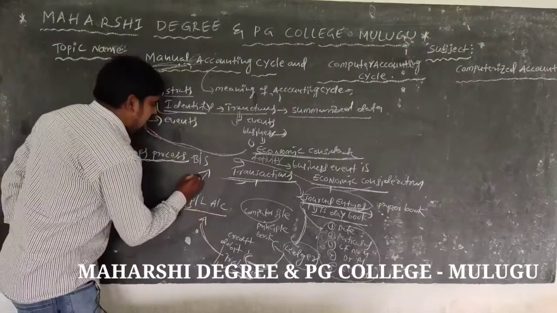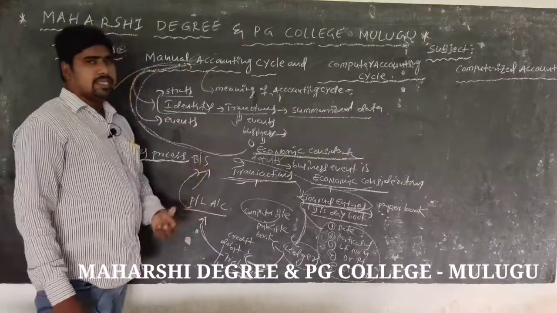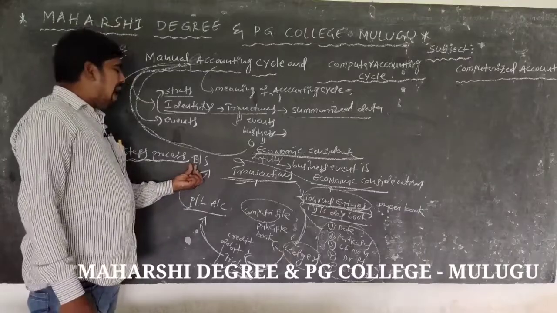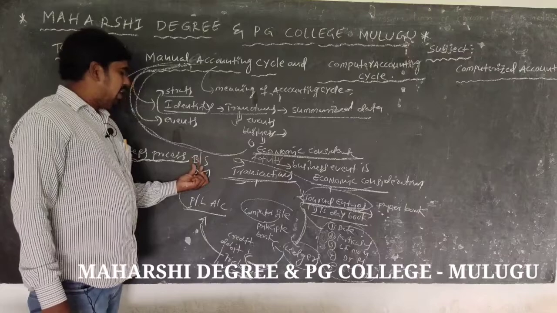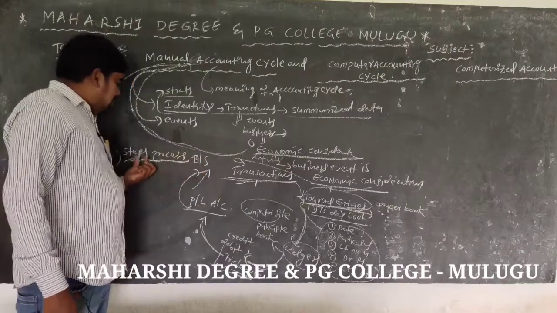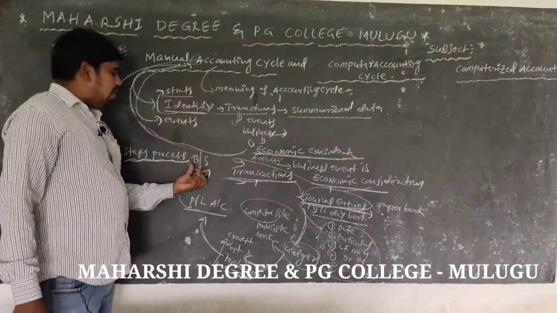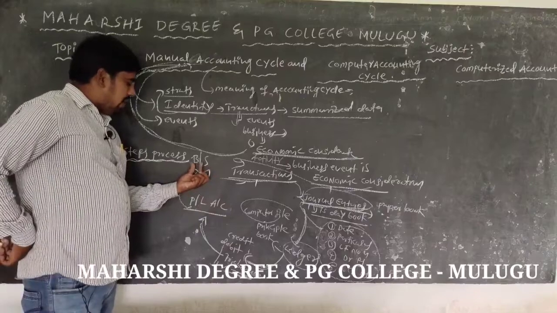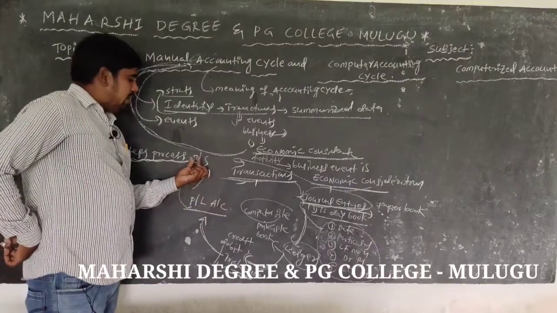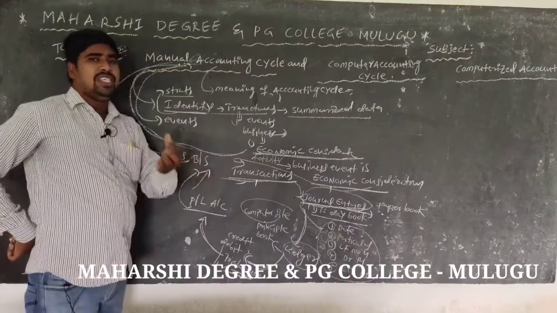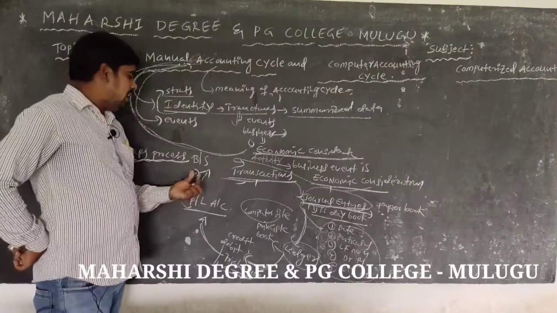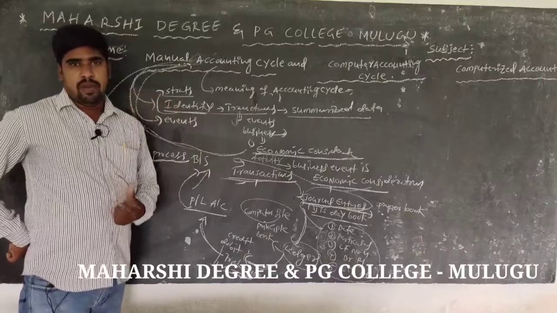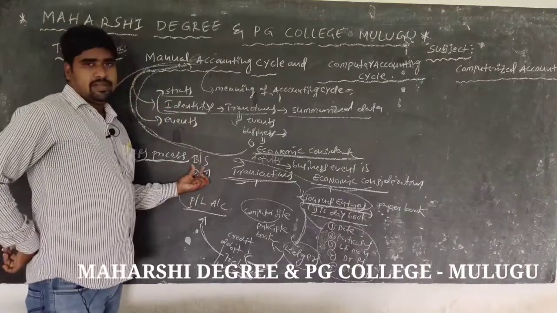The next, finally, BS means the balance sheet. So lastly, the final step of the manual accounting process is the statement of balance sheet. Balance sheet is a one-day statement prepared by the companies.